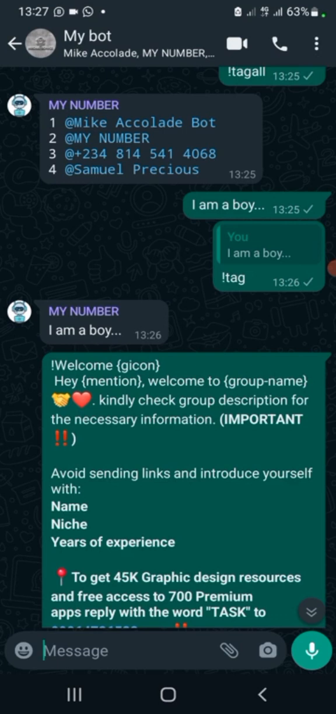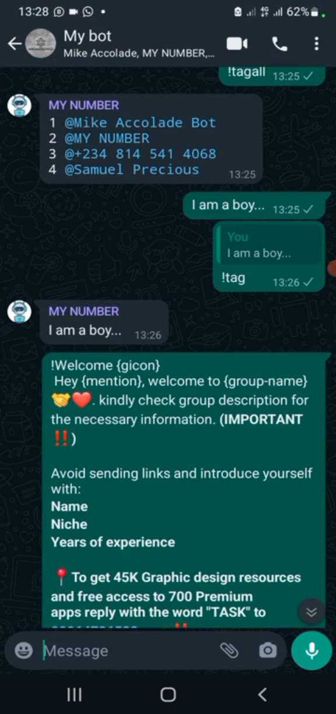Then you see this curly bracket, put G icon. G icon means group icon. It means when it's welcoming the person to the group, it will automatically, I will show you an example now, display the icon of that group. That's the first thing. Then hey, mention, it will tag the person, mention the person's name or number if it is saved. Then welcome to this thing in brackets again, in exactly this way.